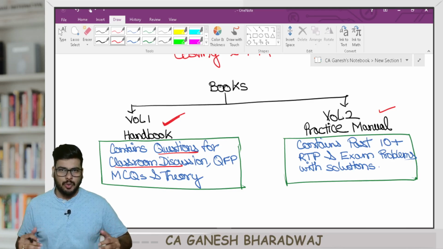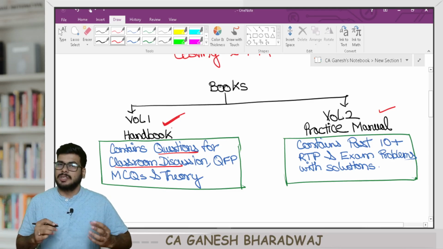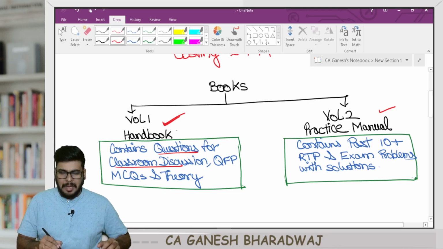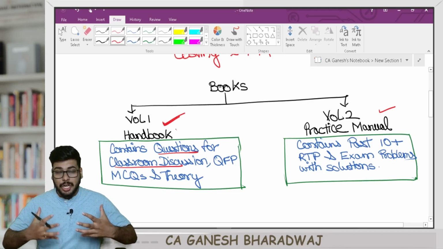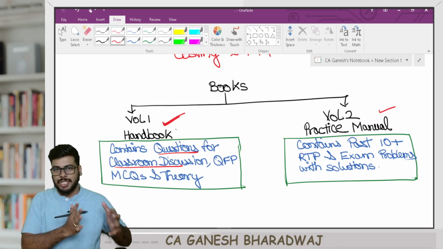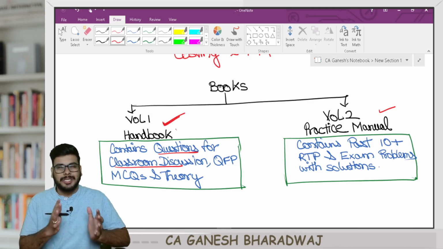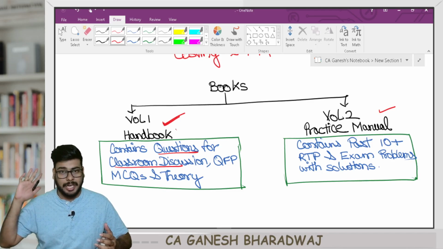If you want to do a self-study, my humble request is please use the institute study material, because I don't think the handbook will be optimum for self-study. But it will be absolutely sufficient, and you will get a new learning experience, if you use it along with our lectures. So it is for people who are purchasing our lectures and want to use the handbook along with them.